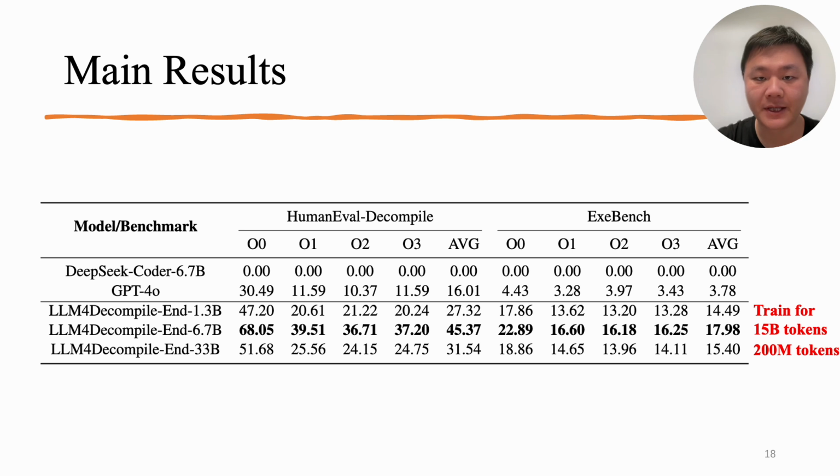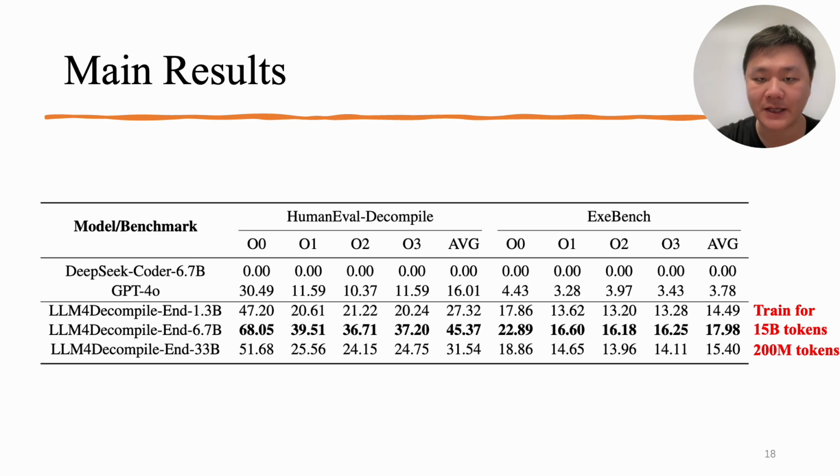So here's the main result for LLM4Decompile, which decompiles the assembly code to the source code directly. Our model is based on DeepSeek, whose original model does not have the capability to decompile. While GPT is really powerful, on HumanEval it can decompile 16% of code, while our 1.3 billion model can easily outperform GPT, with 27% decompilation success rate on HumanEval and 40% on Exebench. The 6.7 billion model significantly surpasses the 1.3 billion one, with 45% on HumanEval and 18% on Exebench.